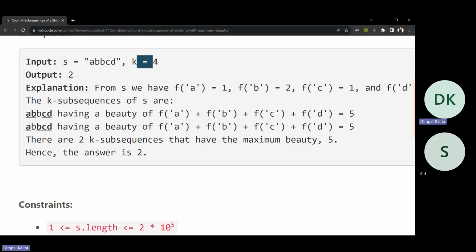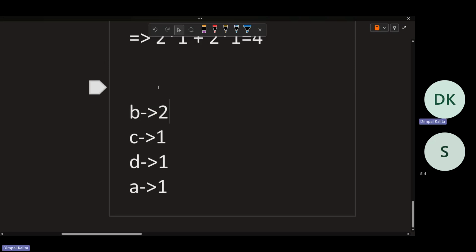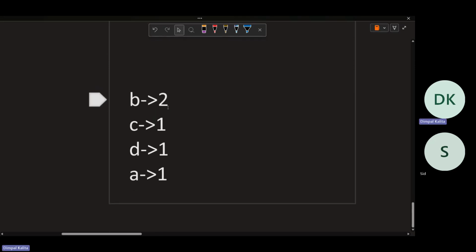Now we can take a subarray of length 4. We always have to take this B because it has the maximum frequency.